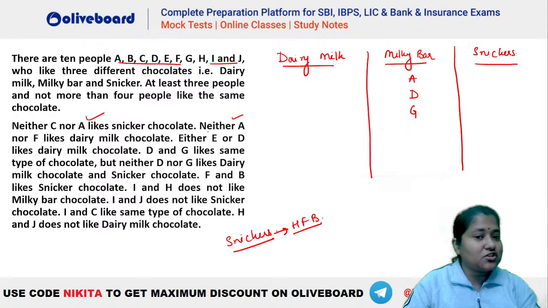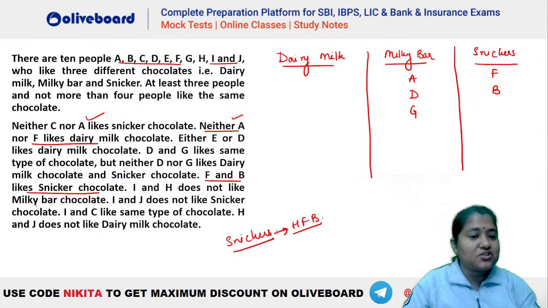Now let's see what else do we have here. We can place this also, that is neither A nor F likes Dairy Milk. So F is not Dairy Milk. So F has to be Snickers or Milky Bar, right? We will see whether we have 4 persons in Milky Bar or not. Either 4 persons are there in Milky Bar or F can be there in Snickers. Okay, we'll check that later. Now it is given F and B like Snickers chocolate. So F and B have to be in Snickers. That is directly given. So F and B are here.